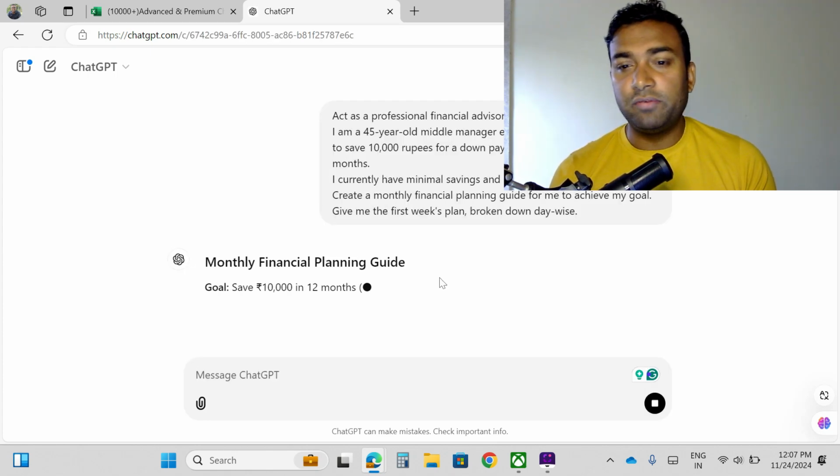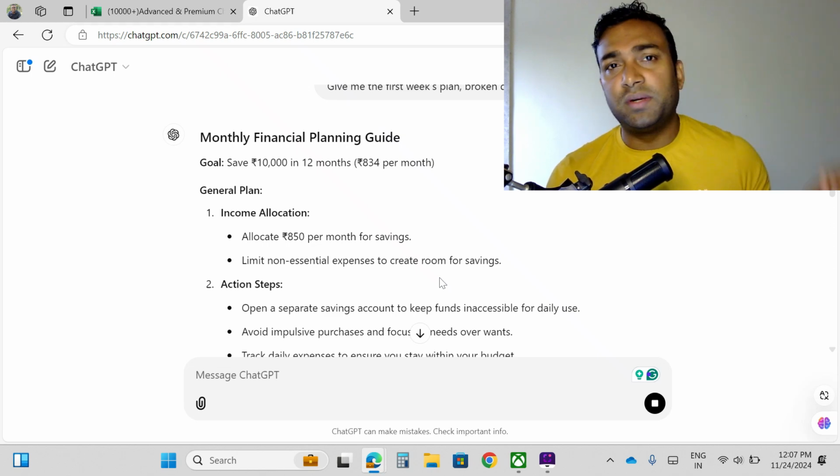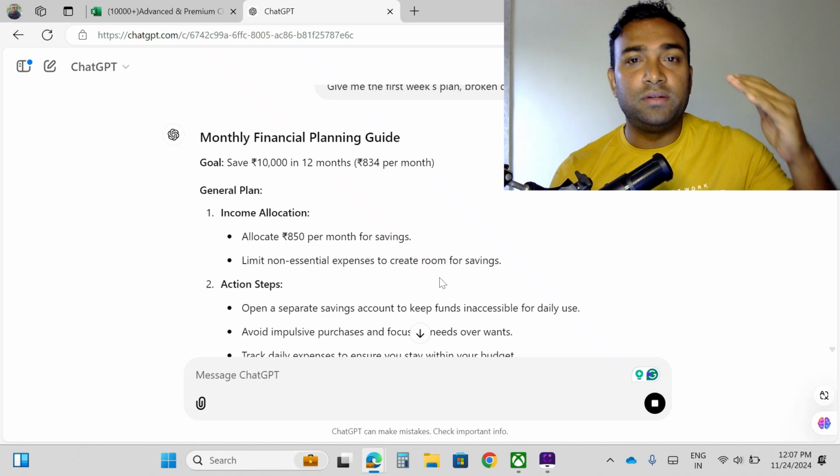In your case it might be different. Maybe I am a working professional, I earn this much money. I am a student, I earn this much money. I am a retired person, I have this portfolio.